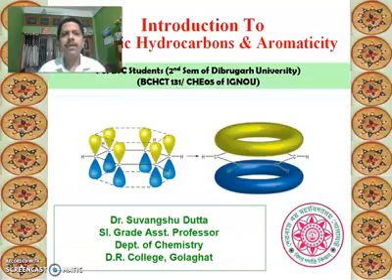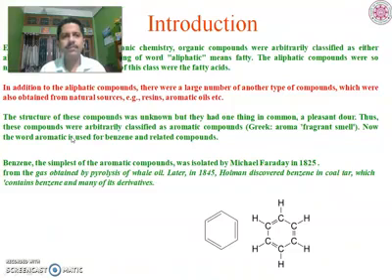Well, we have so far discussed the aliphatic hydrocarbons. The aliphatic hydrocarbons we have discussed so far are alkanes, alkenes, and alkynes. Now, what are the aromatic compounds and what makes them different from these aliphatic compounds? We'll have to discuss these things in this class, and the specific properties aromatic compounds have. So let us start this class.